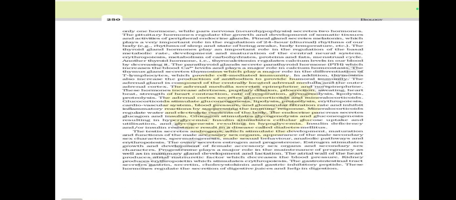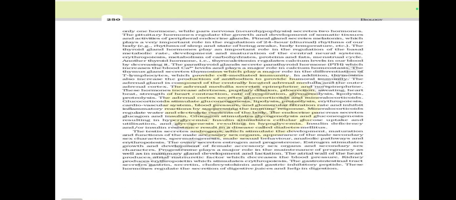Another thyroid hormone, calcitonin, regulates calcium levels in our blood by decreasing them. The parathyroid glands secrete parathyroid hormone, PTH, which increases the blood calcium ion level and plays a major role in calcium homeostasis.